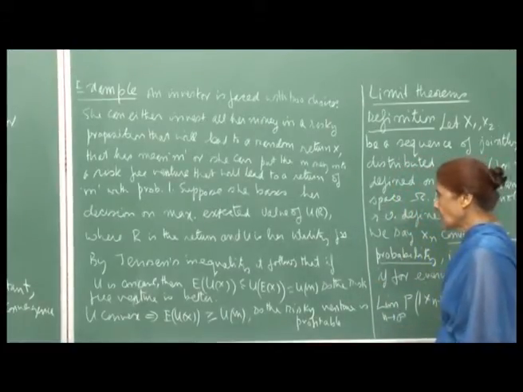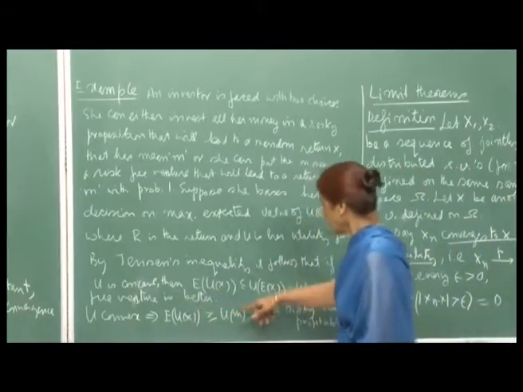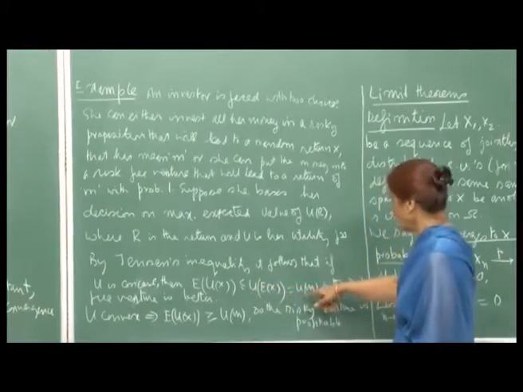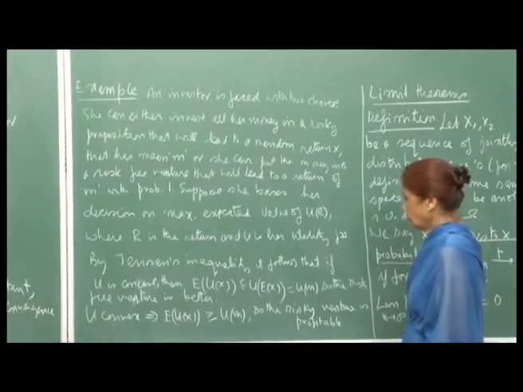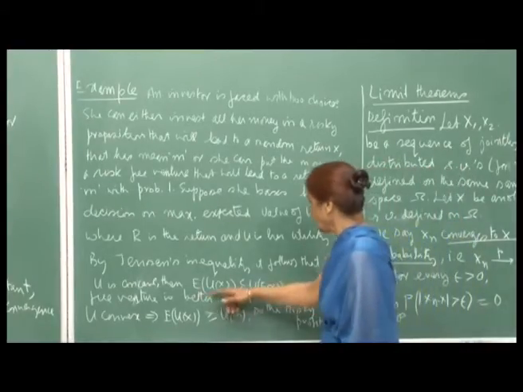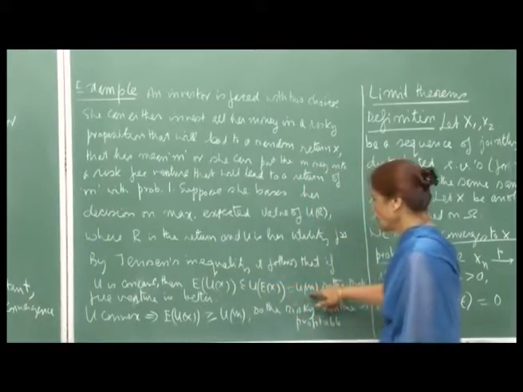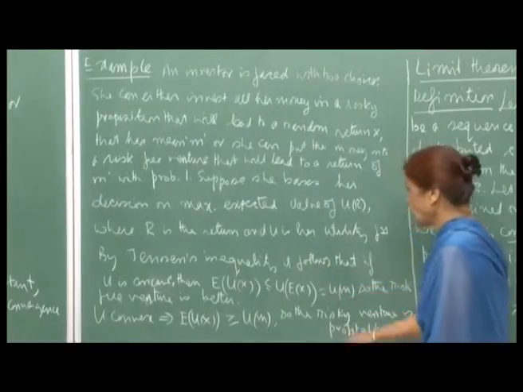Now, by Jensen's inequality, it follows that if u is concave, then the expected value of u(x) will be less than or equal to u of E[x], which is u of m. So, the risk free venture is better. Here the expected return E[u(x)] will always be less than or equal to u of E[x], which is u of m. Therefore, it is better to invest in the risk free venture.